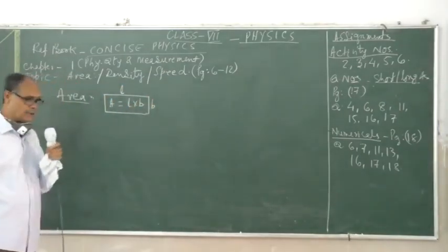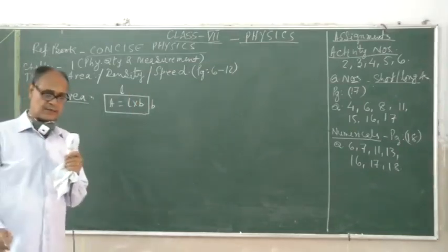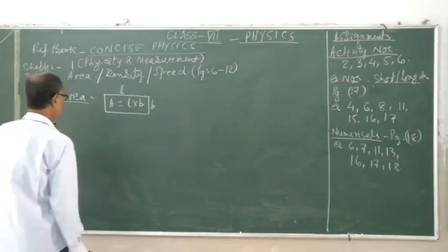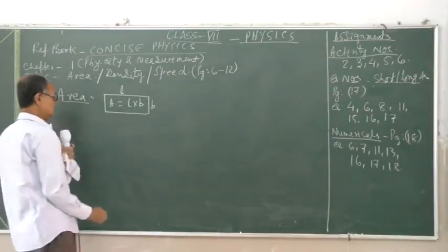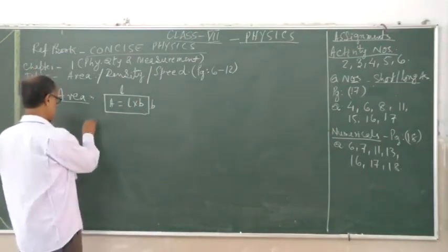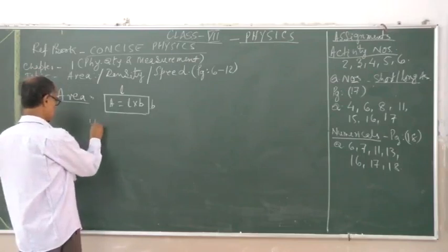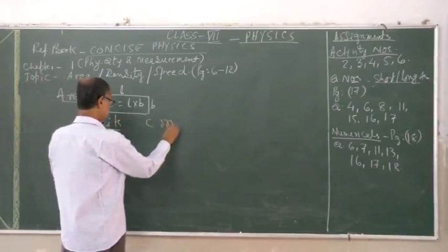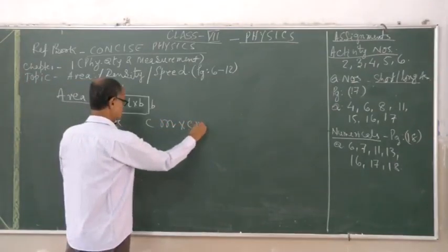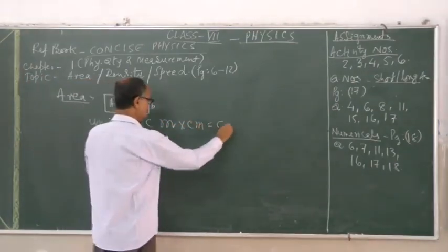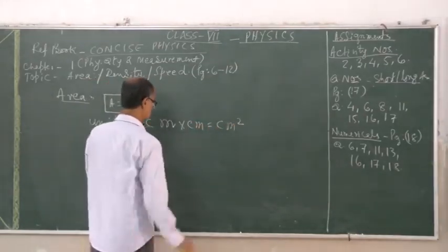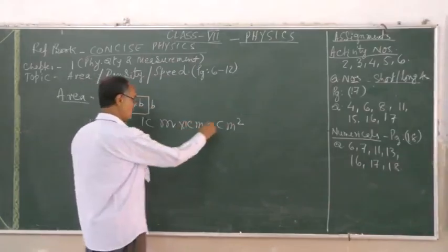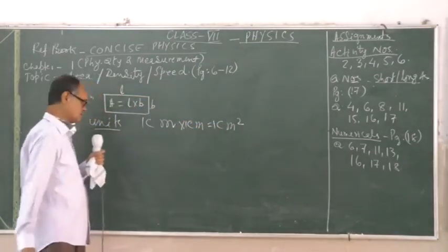with their proper units. That is already done in class 6 in a very much detail. So as the small area is taken, the unit can be centimeter into centimeter, which will be a centimeter square unit. That is 1 centimeter long, 1 centimeter broad, 1 centimeter square, 1 unit.